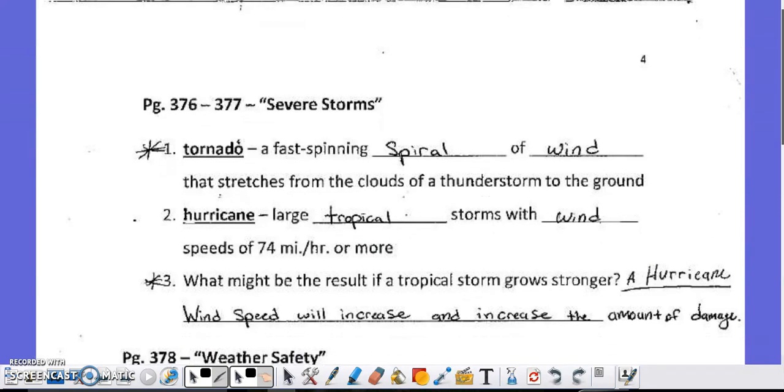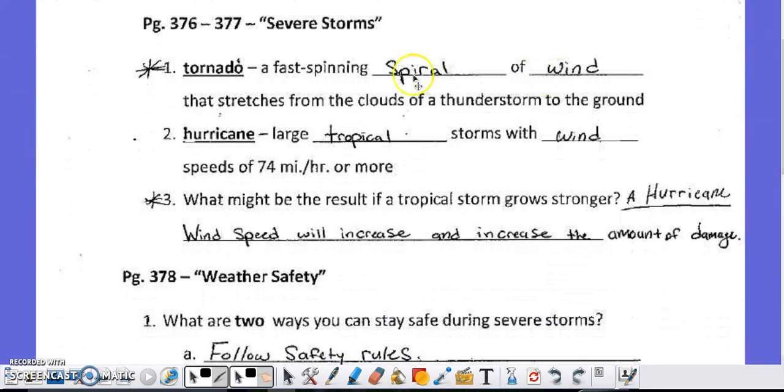The top question on severe storms is going to be on tornadoes or hurricanes. A tornado is a fast spinning spiral of wind, and a hurricane results from a tropical storm. I know that I gave a lot of information on this line, but really all you have to know for the district test is that the result of a tropical storm that forms over sea, getting larger, is a hurricane, and that a tornado is a spiral of wind that is fast spinning.